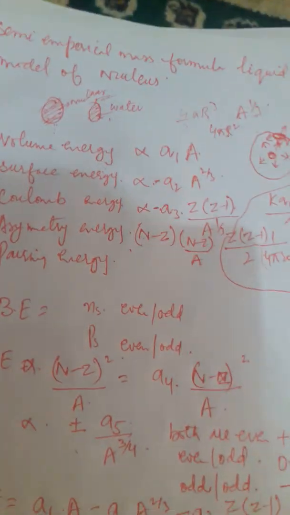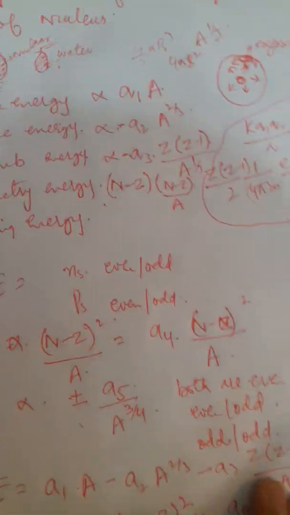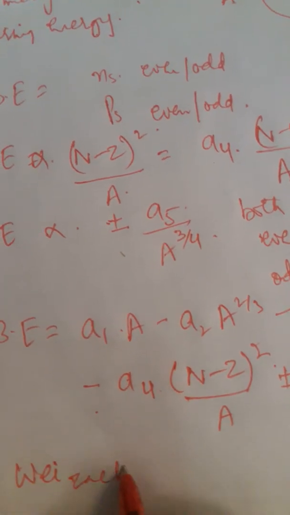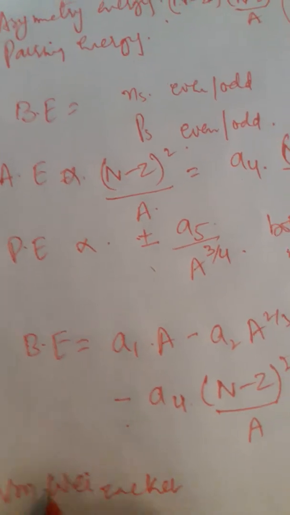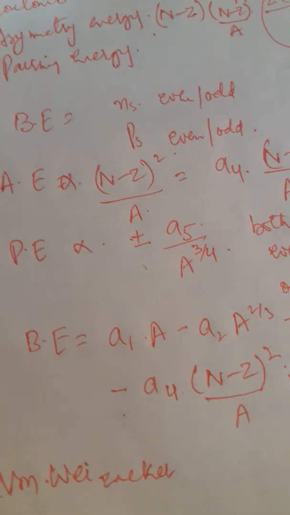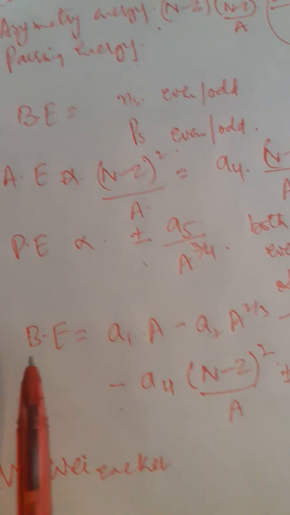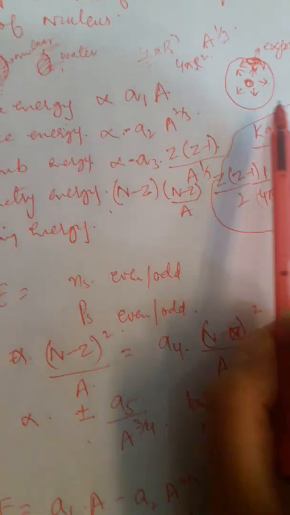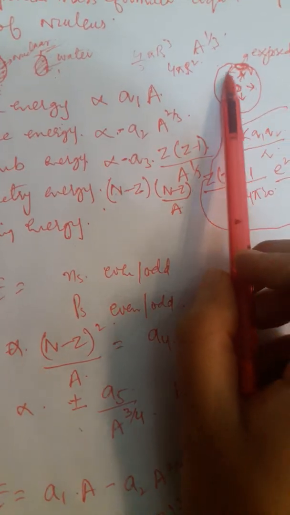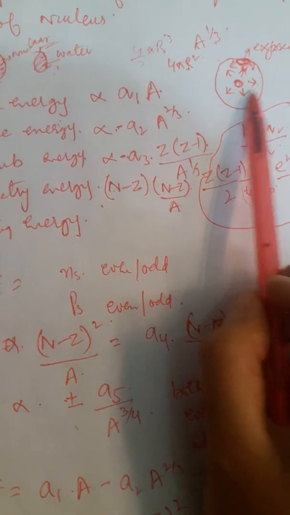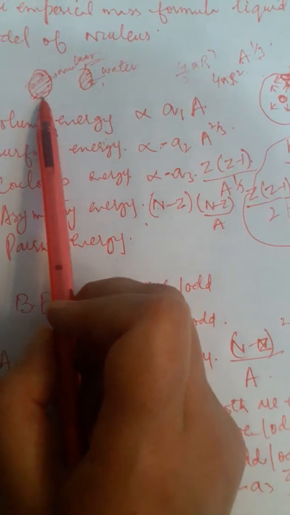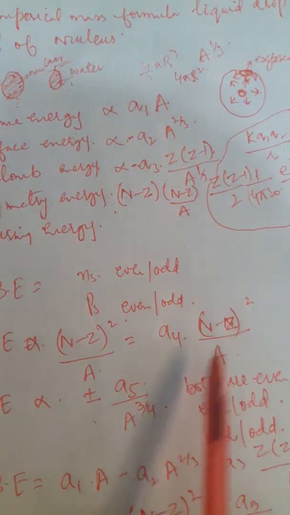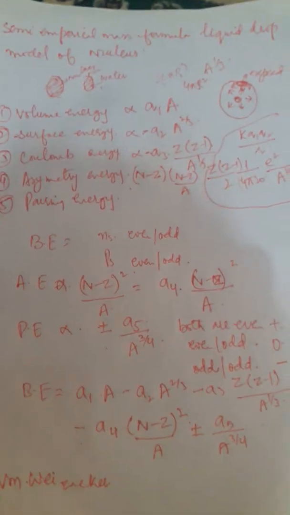It was proposed by Weizsäcker. Weizsäcker was the name of the scientist. Did I write that earlier? So it is Weizsäcker. Von Weizsäcker was the name of the scientist who proposed this formula, this method. So it's also called the semi-empirical mass formula to determine the binding energy of a nucleus. In this model, the nucleus is treated as a liquid drop in which you have forces like that of surface tension. Intermolecular forces are equated to nuclear forces, although truly they are not. Nuclear forces are actually of a very complex nature, but somehow we are relating it that way. I hope that is sufficient.